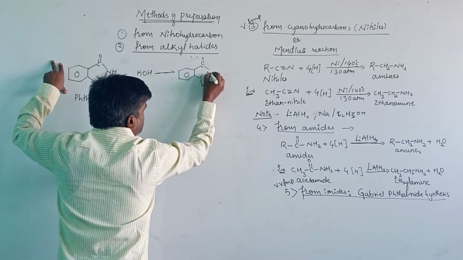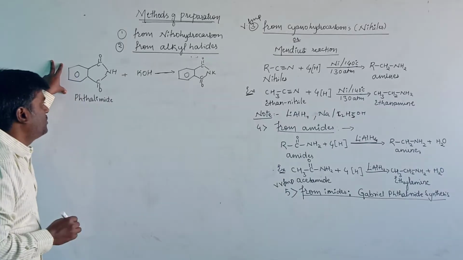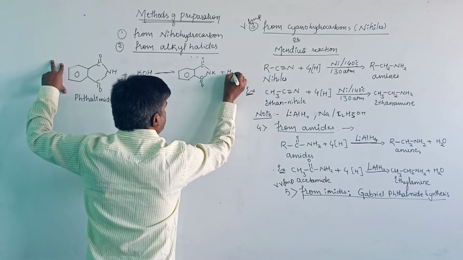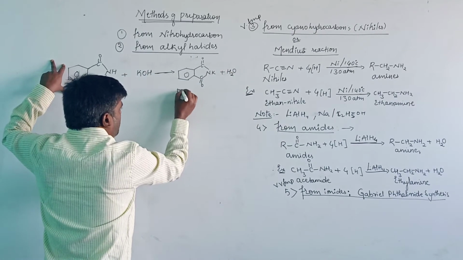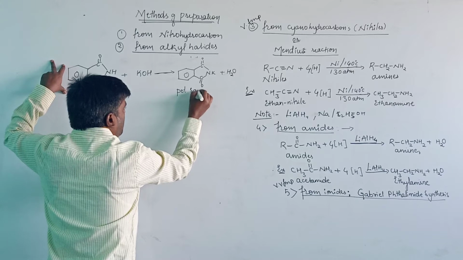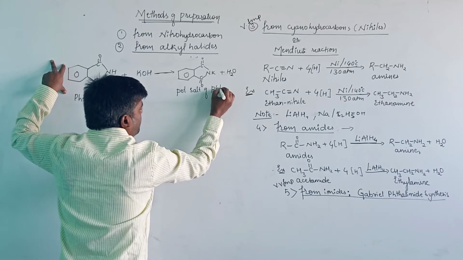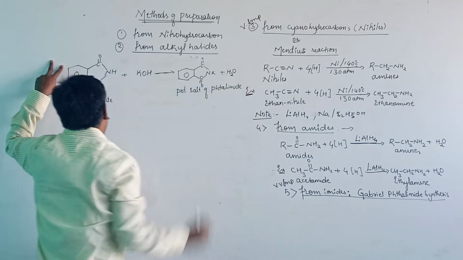It will give the compound called potassium phthalimide and further a water molecule. This compound is known as the potassium salt of phthalimide. Potassium salt of phthalimide is the name for this compound.